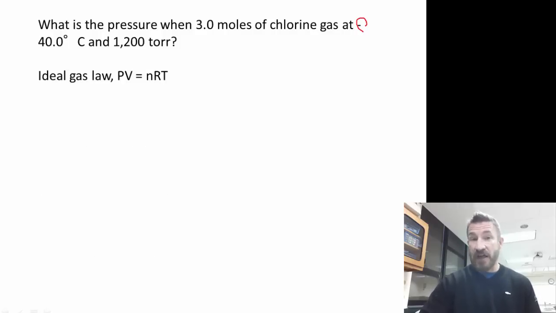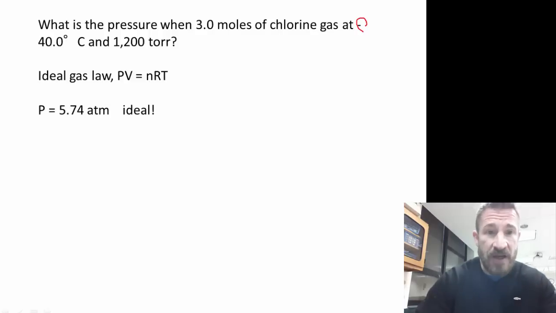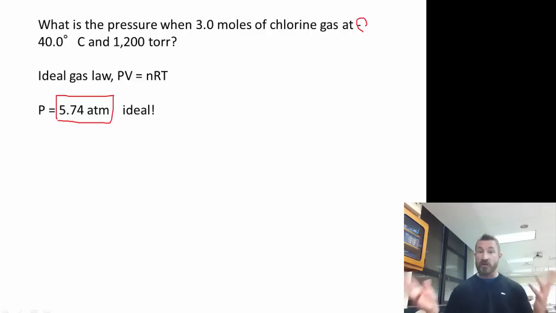So we're going to use the ideal gas law, and if you plug those things in and determine the value, you'd find that the pressure was 5.74 atmospheres using the ideal gas law. But this is a problem where it would be appropriate to use the van der Waals equation because, one, it's a very chilly temperature, minus 40 degrees Celsius, and it's extremely high pressure, so those molecules are going to come in contact quite a bit.